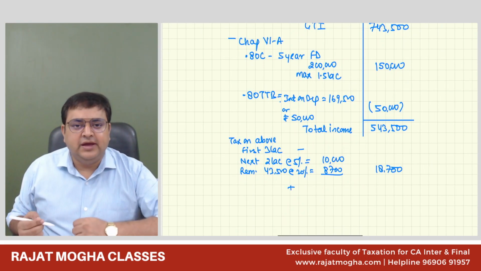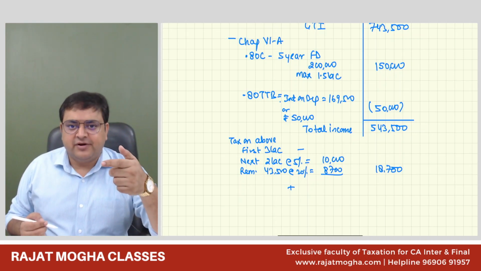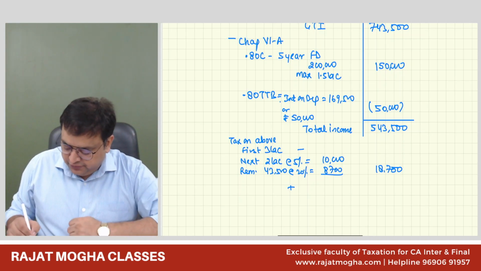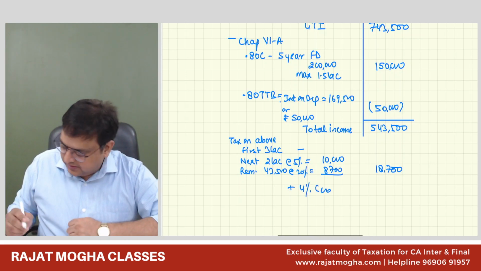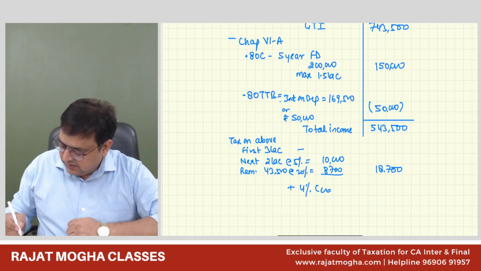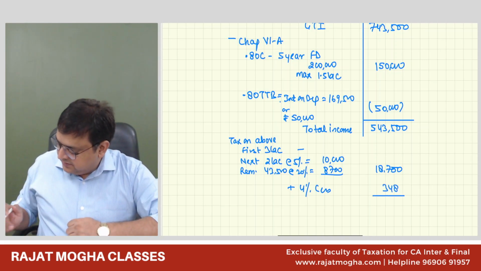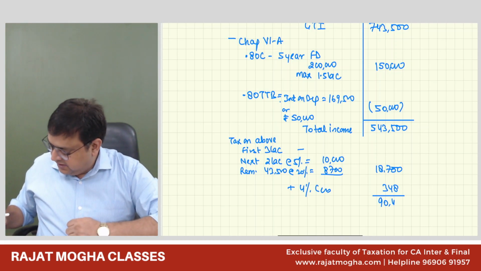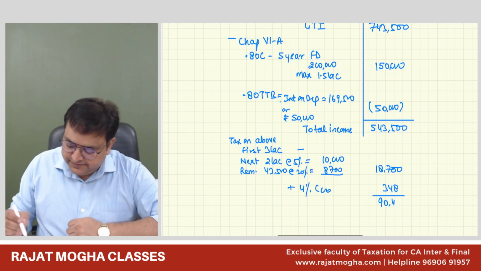The answer is no. In the optional regime, only if your total income is up to 5 lakh are you eligible for rebate. Here you will not be eligible for rebate. So add 4% health and education cess, 748. So the total is 19,448. Correct.